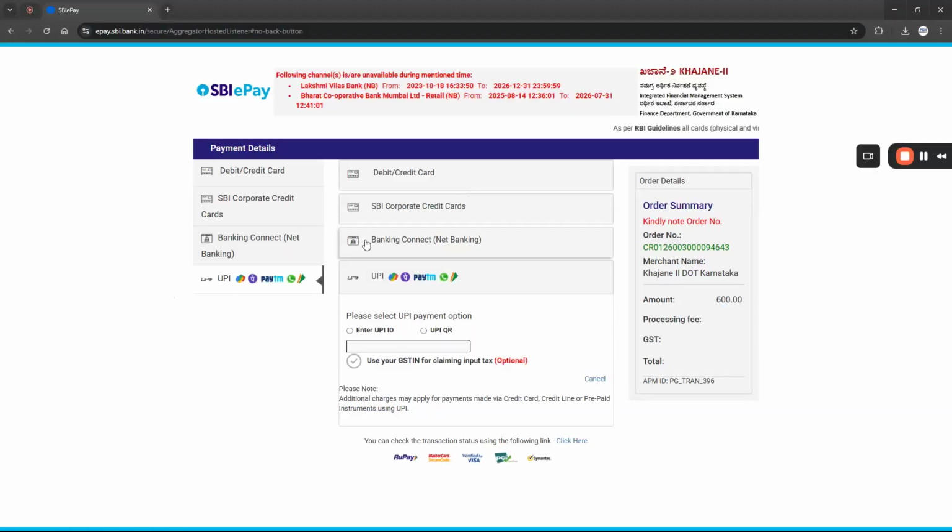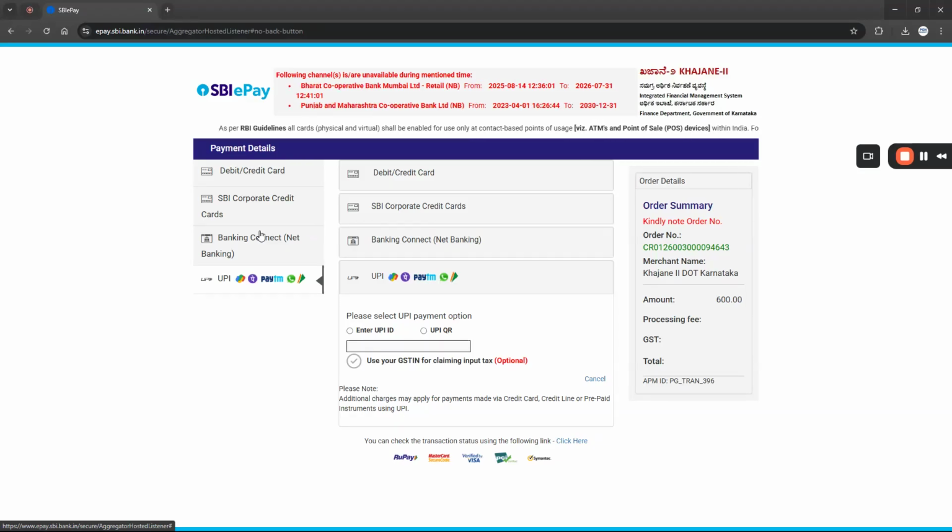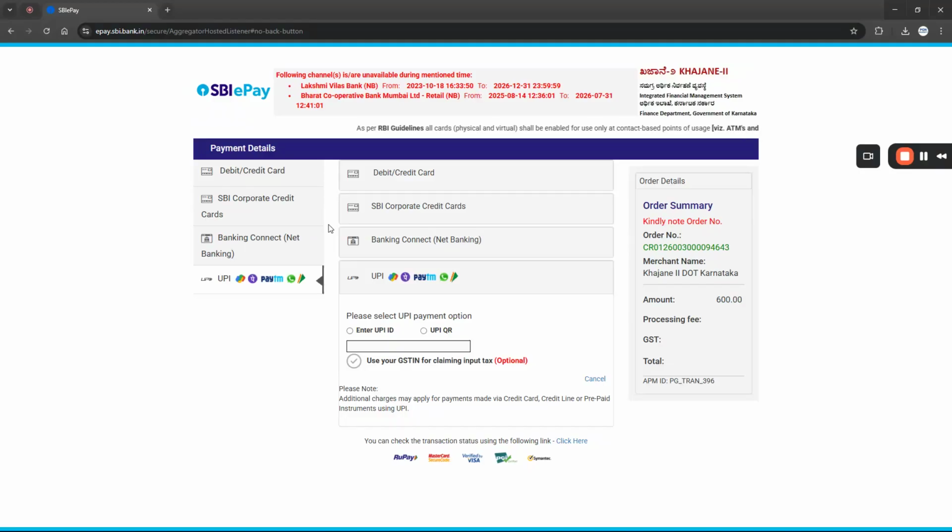Sometimes when you make the payment, the page will redirect from Khazana 2 to the banking website. Once the payment is done, the page will redirect back to the Khazana 2 website. Sometimes after the payment, the page may break. In such a situation, if you have noted down the challan reference number, we can download the challan. Let me share how we can do that.